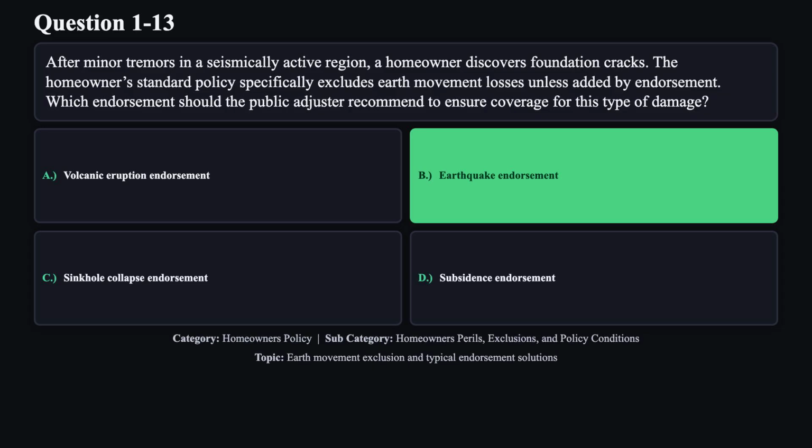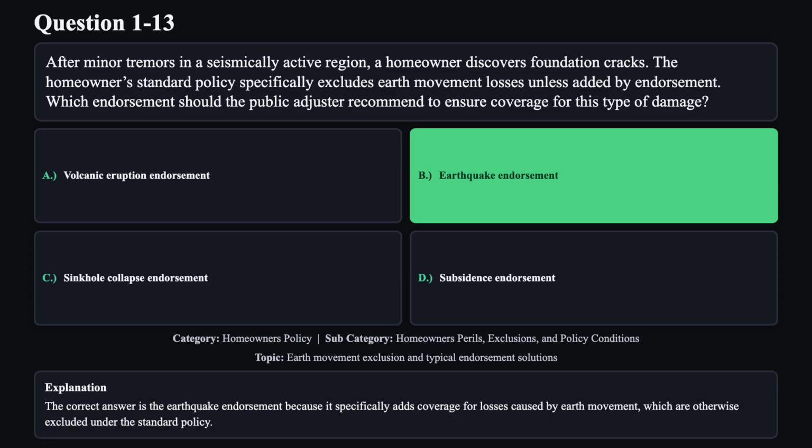The correct answer is B. The correct answer is the earthquake endorsement, because it specifically adds coverage for losses caused by earth movement, which are otherwise excluded under the standard policy.